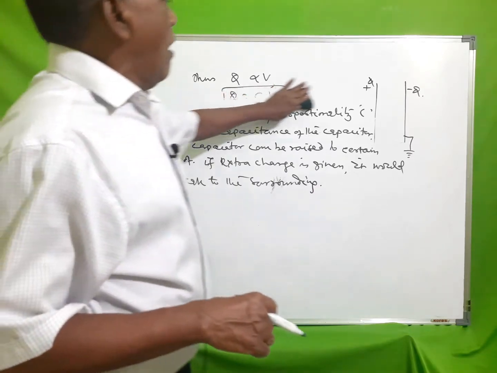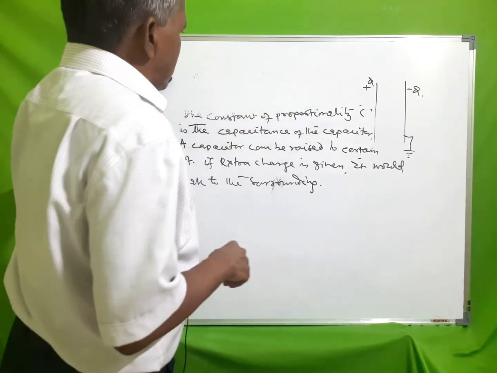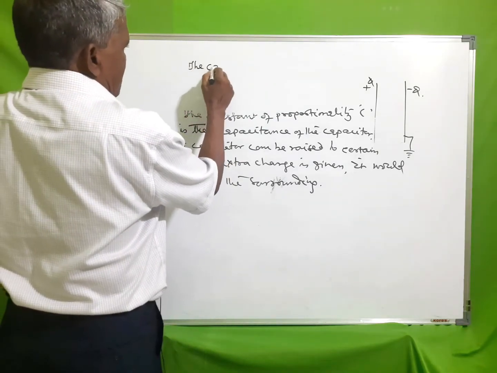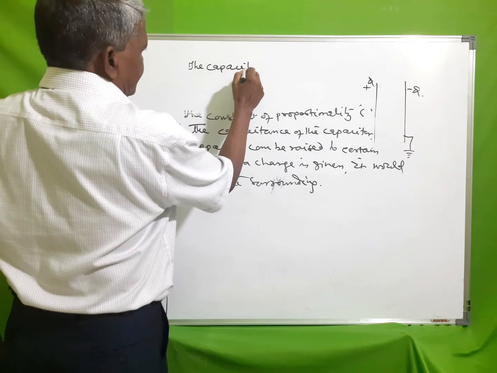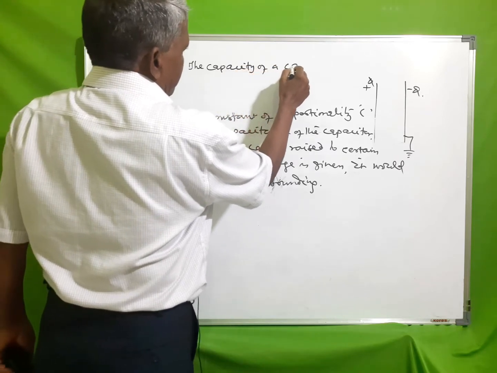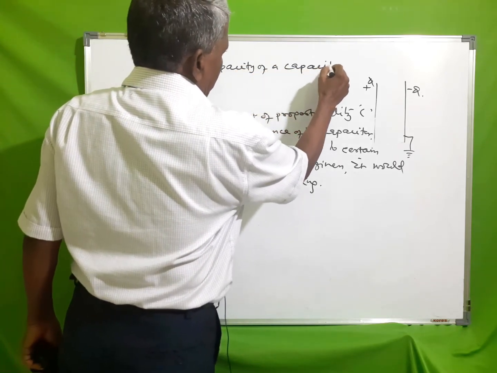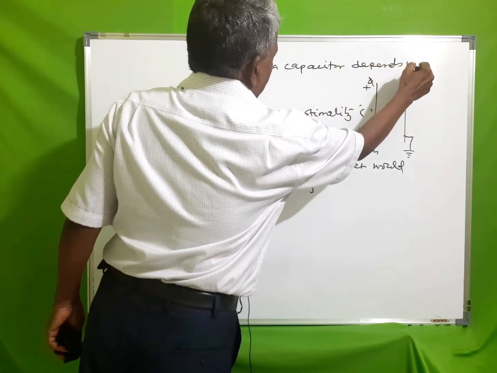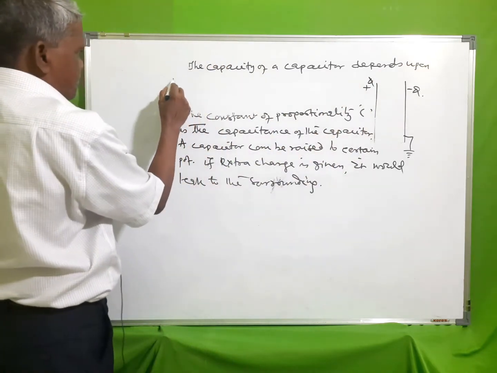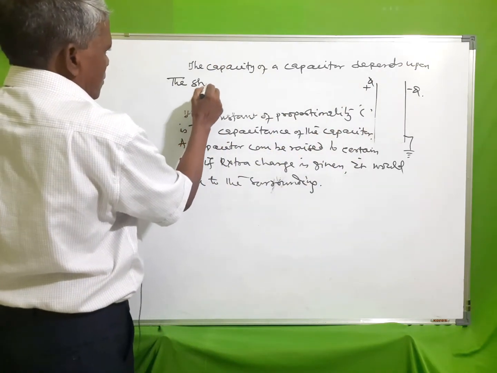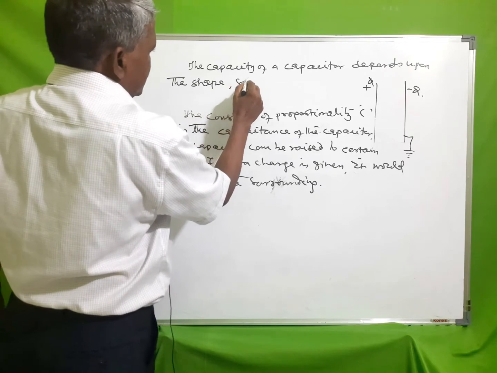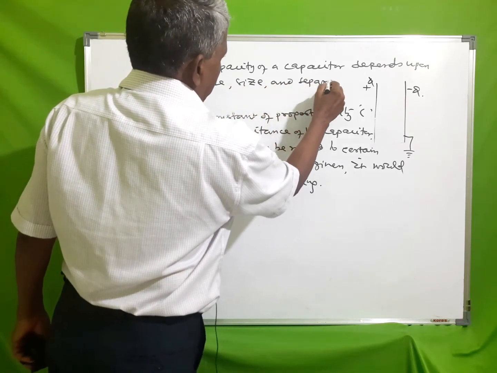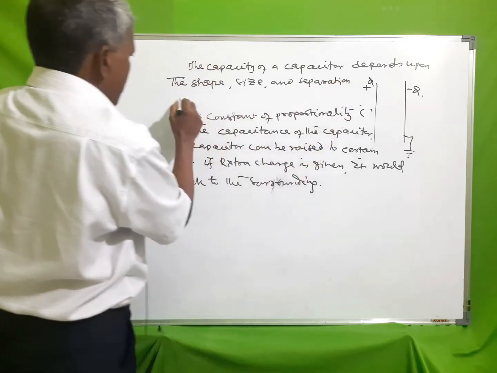The capacity of a capacitor depends upon the shape, size, and separation of the arrangement.